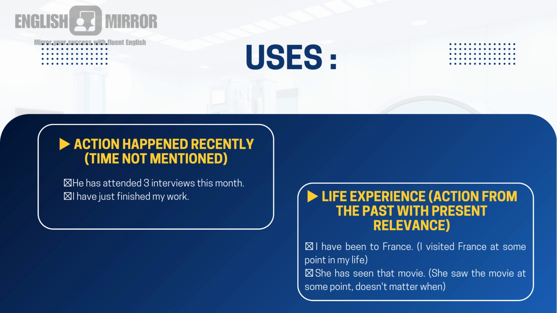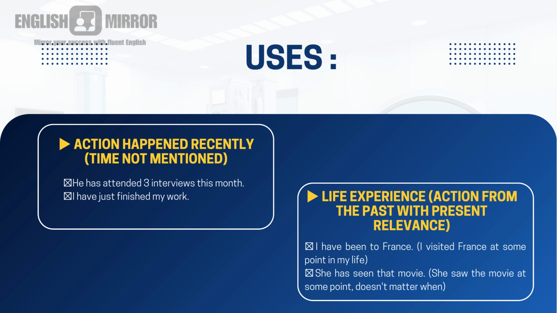And the next situation where we use present perfect tense is life experiences. That is an action from the past with present relevance. That is, it might be an action that is taken from the past, but it has some relevance in the present. Okay, let's see the examples and we can explain it more.